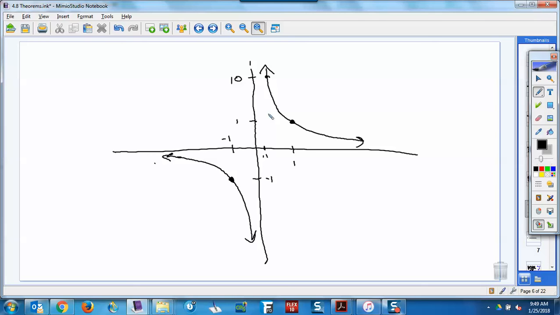14. What does the extreme value theorem say about f on the interval 0 to 1? They say, okay, let's close the interval. Let's go 0 to 1, close the interval. What does the extreme value theorem say there? Nothing, because it's not continuous from 0 to 1. Why? It's undefined at 0, right? So you close the interval from 0 to 1, and all of a sudden you don't have an output at 0 now, so therefore it's not continuous. And so it doesn't meet those hypotheses, and so the extreme value theorem says nothing.